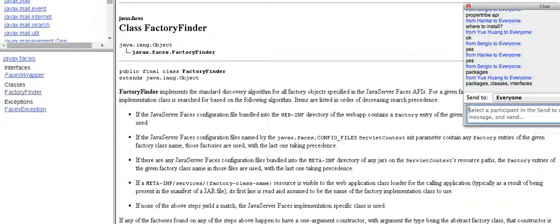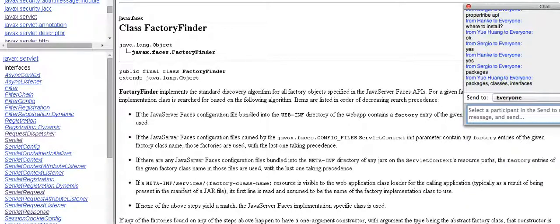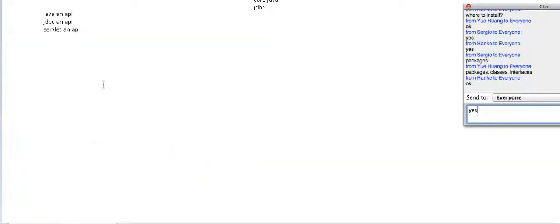Okay. Now, first I'm going to show you the important packages which we are going to use: javax.servlet and javax.servlet.http. These two packages are important, in servlets, not in JSP.